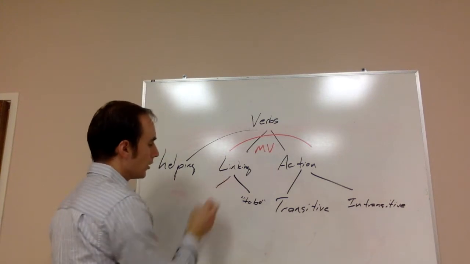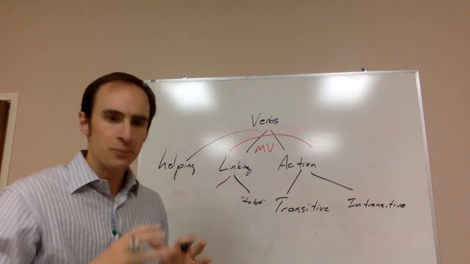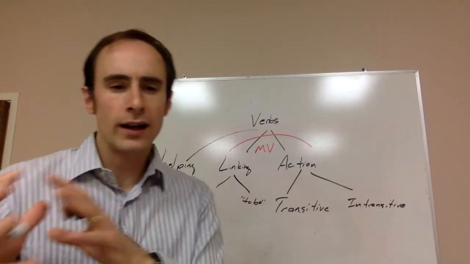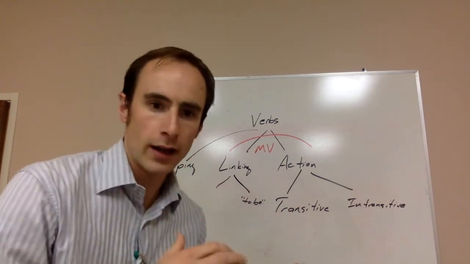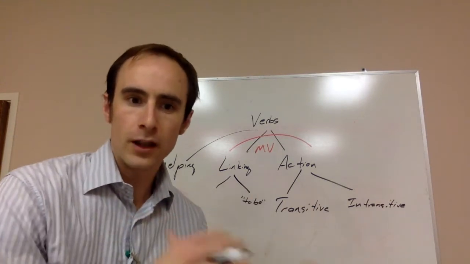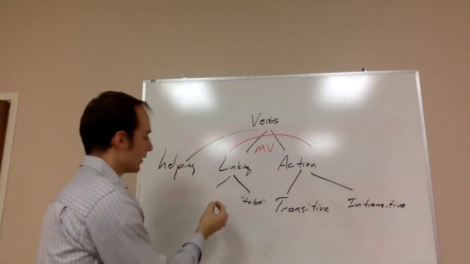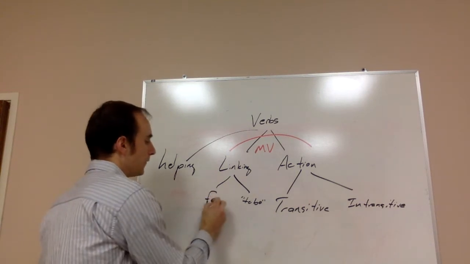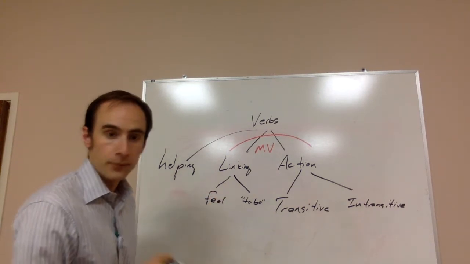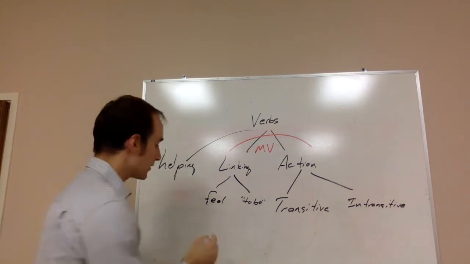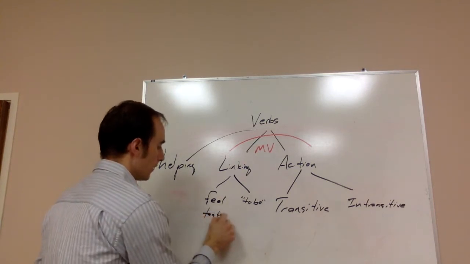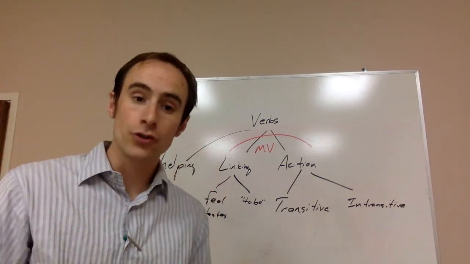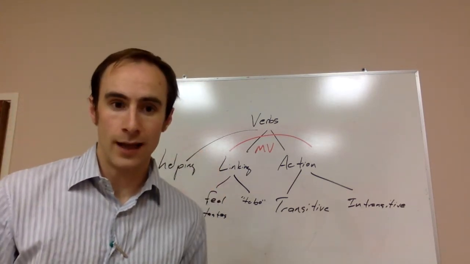On the other hand here, we could have the idea of linking the subject to the predicate idea, I am afraid. The blanket is fluffy, something along those lines. These are often words of perception, something like I feel cold. The pizza tastes good. Those kinds of verbs of perception often actually are linking verbs in that way.